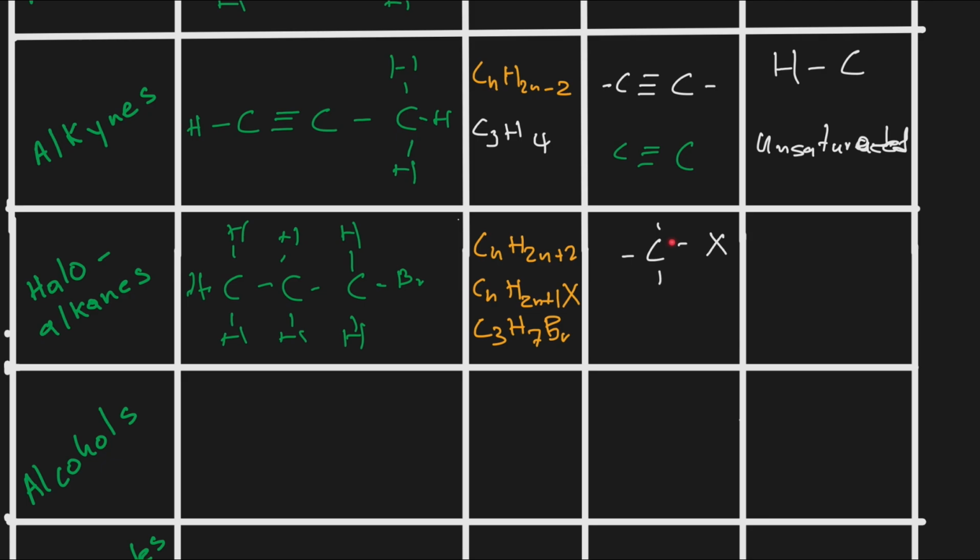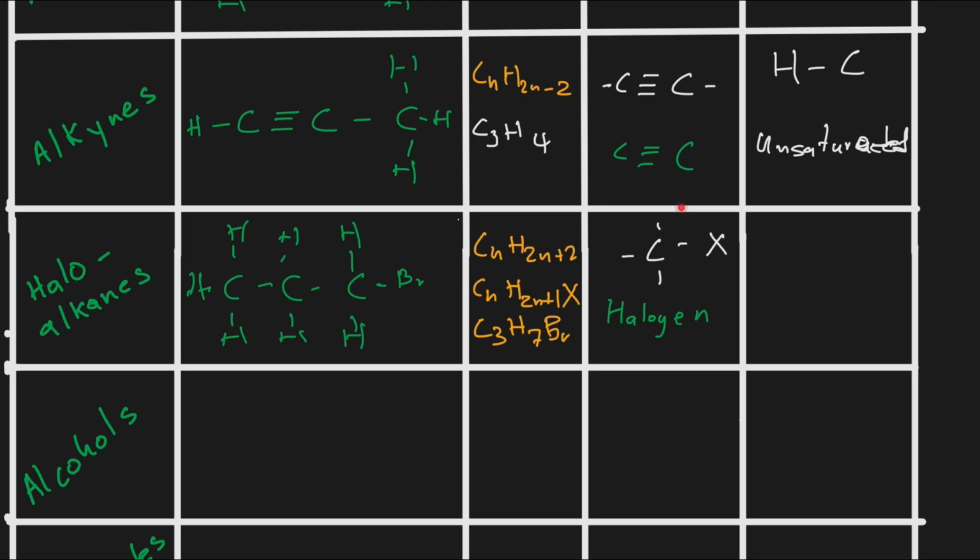So if you have to name or describe this type of functional group, you will just call it a halogen atom bonded to a saturated carbon. You can just say this is a halogen atom, but we know that this halogen atom will be bonded to this saturated carbon. Remember, saturated simply means it has single bonds. So to describe this functional group in words, you will say halogen bonded to a saturated carbon.